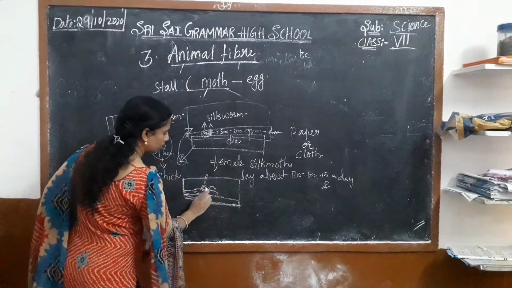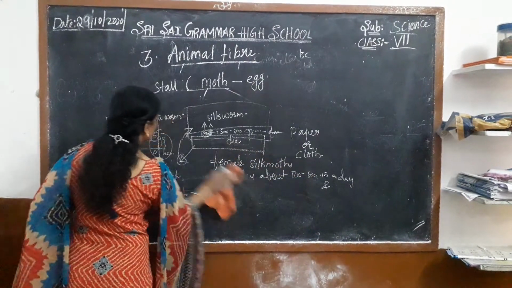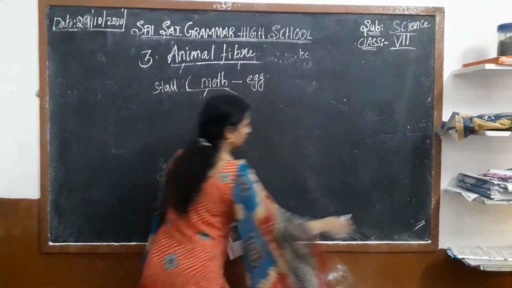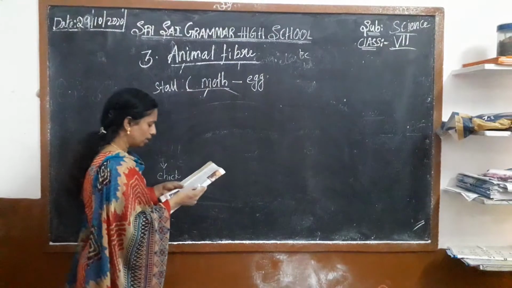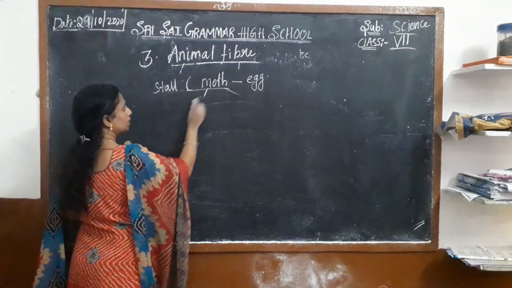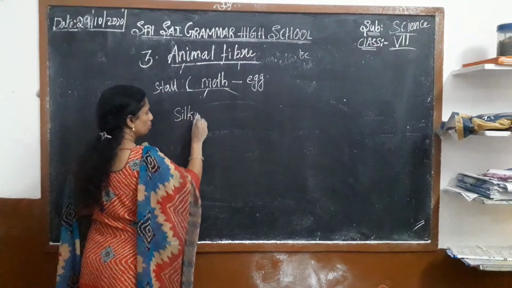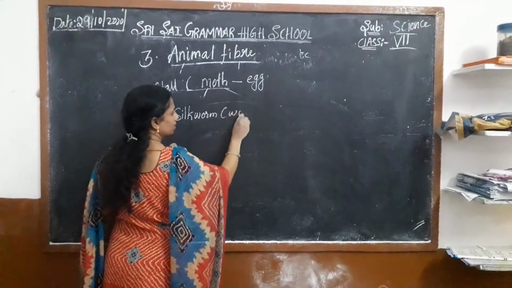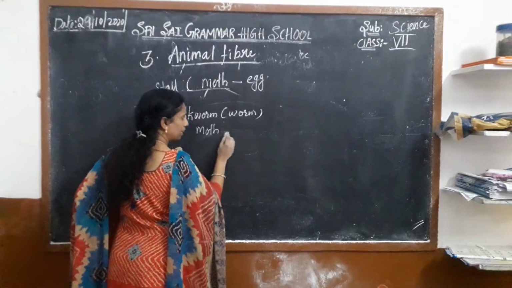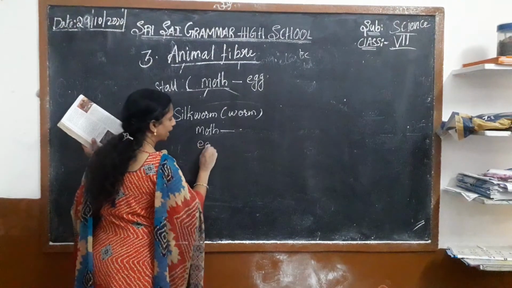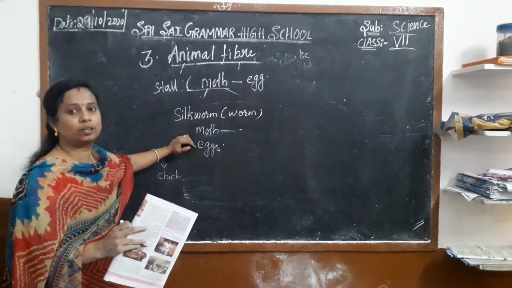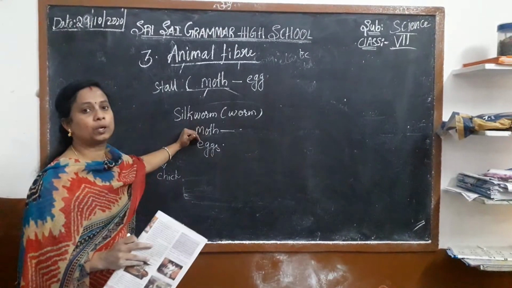Some people sell the small silkworms, or some may sell the moths, which look like butterflies. Some people take the eggs, grow them into silkworms and produce the silk.